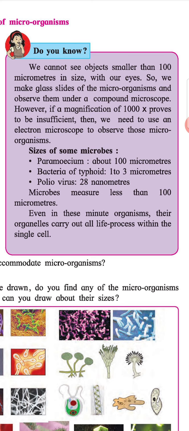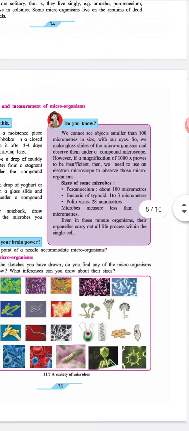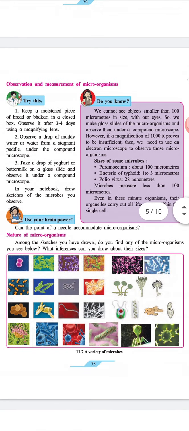Even in these minute organisms, their organelles carry out all life processes within the single cell. Use your brain power. Can the point of a needle accommodate microorganisms?